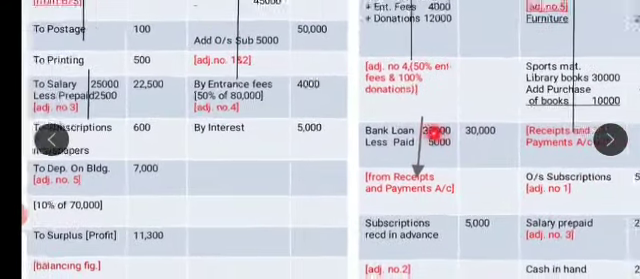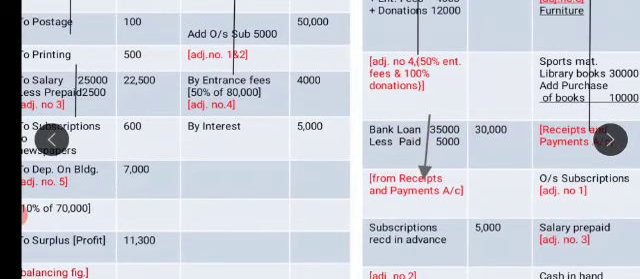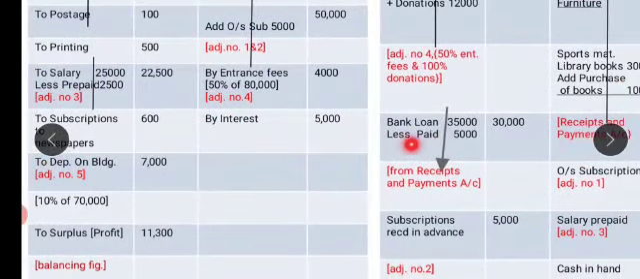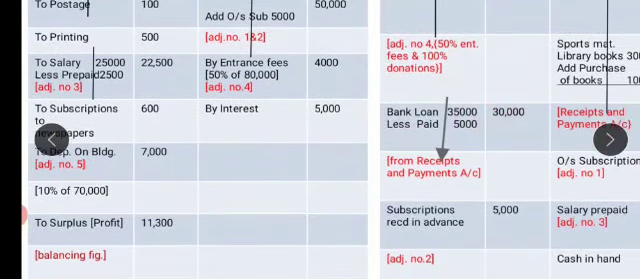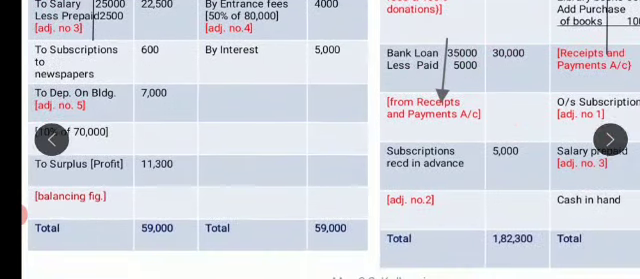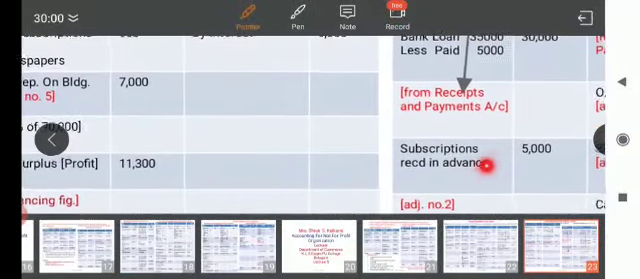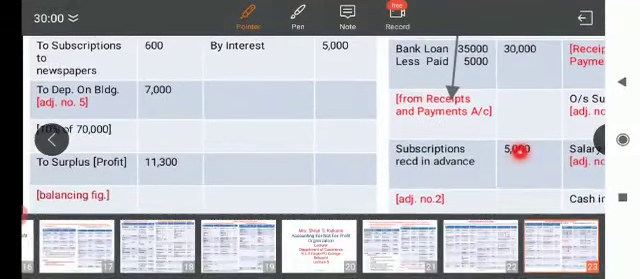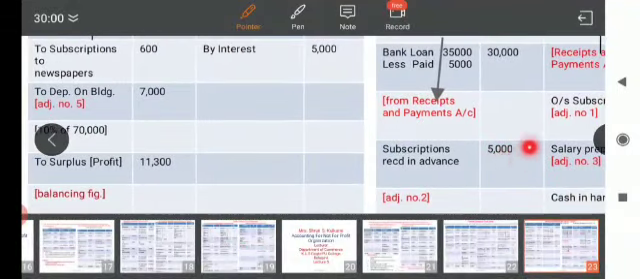Next, we are having bank loan from the balance sheet. So 35,000 is the balance. Then we have paid during the year in receipts and payments account. We are having on the payment side, we are having bank loan paid 5,000. So 35 minus 5, it is 30,000. Next one, you are having advance subscription received, that is adjustment number 2, 5,000. It is a liability. Take it to the liability side of balance sheet. Advance income received is always a liability.